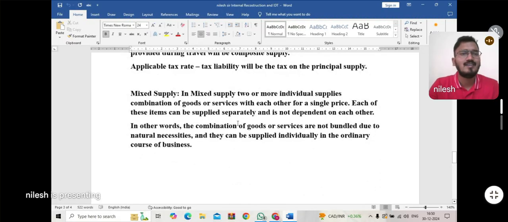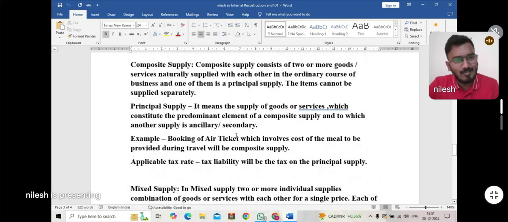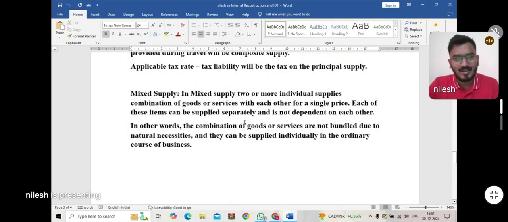Let us understand the concept of mixed supply. Mixed supply is two or more individual supplies, a combination of goods or services, supplied together for a single price. Each of these items can be supplied separately and is not dependent on the others. Students, we have seen that in composite supply the items cannot be supplied separately, like the laptop and laptop charger. But in mixed supply, the goods or services the supplier is selling can be supplied separately. They are not dependent on each other.